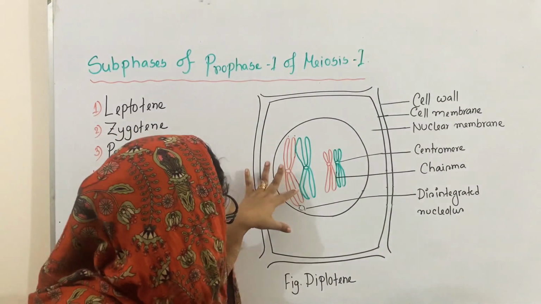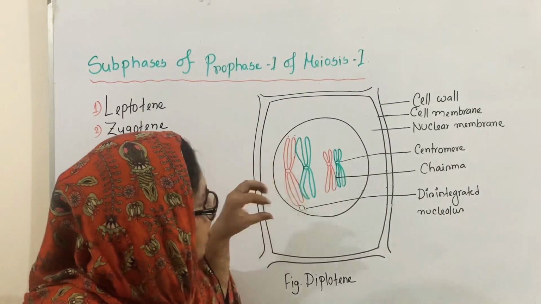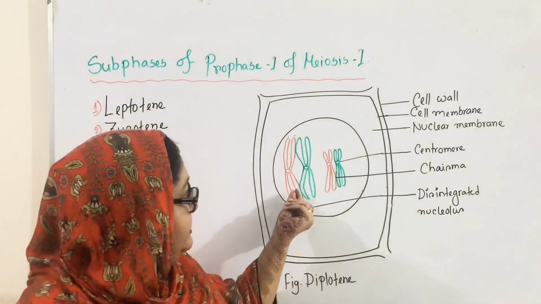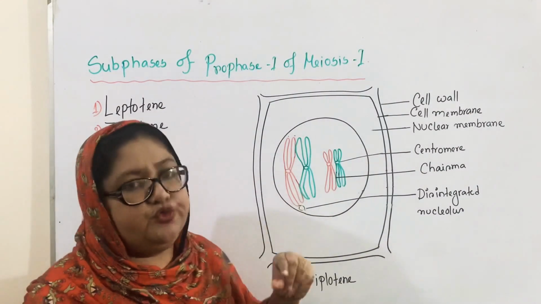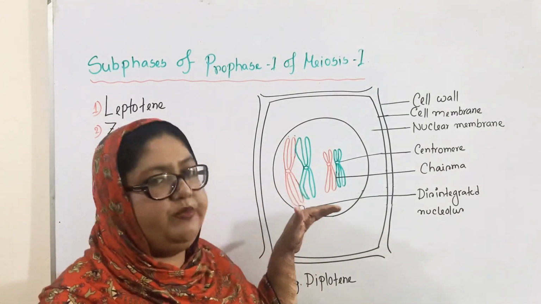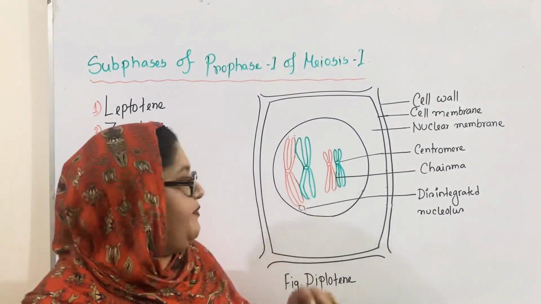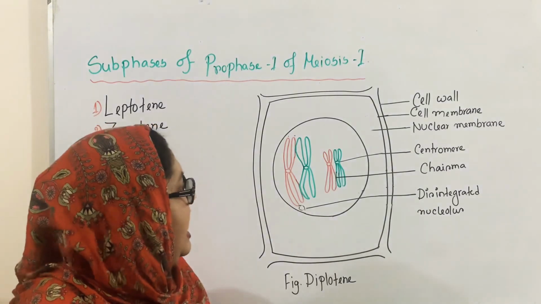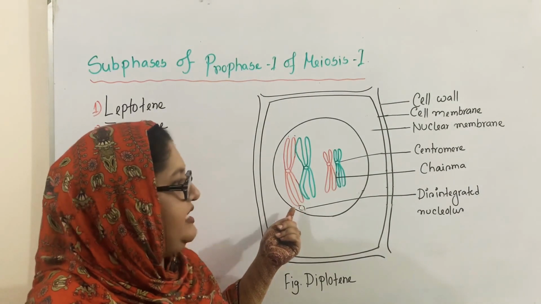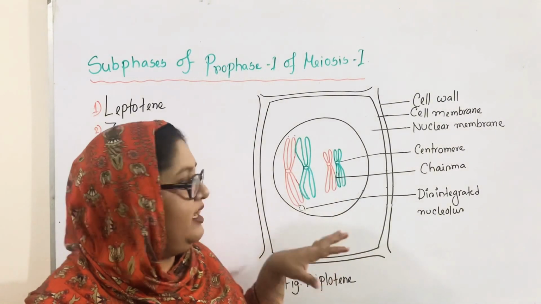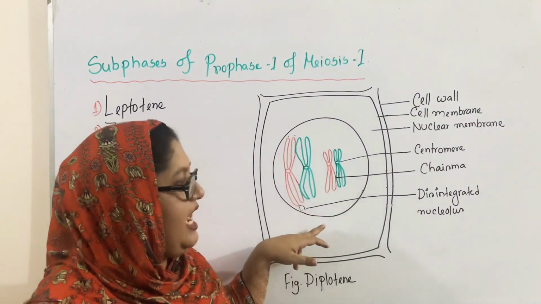And you can see when the repulsion starts in between these two chiasmata, they form a loop. And at that loop, at that point, they become separated from each other. At the end of this stage, the nucleolus starts to disintegrate, but the nuclear membrane remains unchanged.